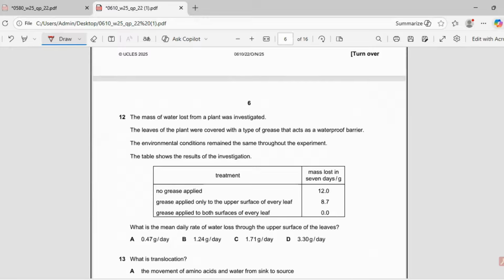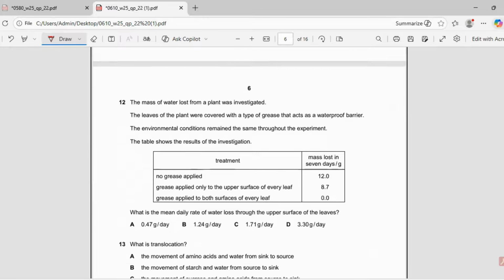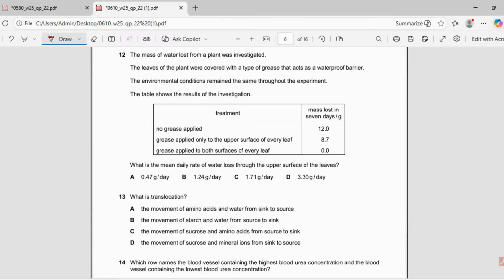Now question number 12. Question number 12 is numerical based. Okay, let us see what it is. In this question, the mass of water lost from a plant was investigated. The leaves of the plant were covered with a type of grease, okay, to prevent transpiration. Environmental conditions remain the same, that means all the other factors were the same, and here are the results.